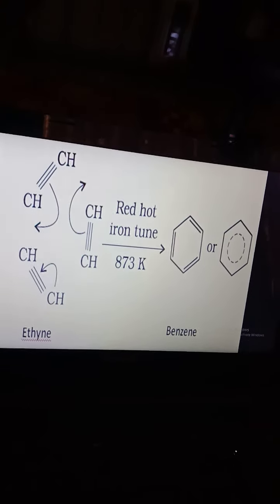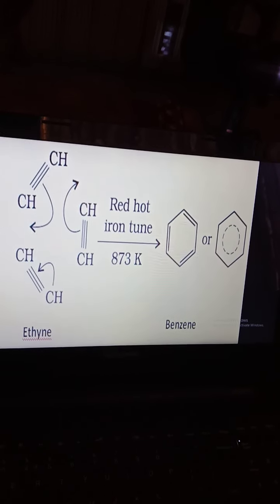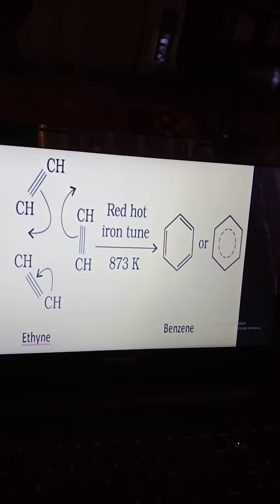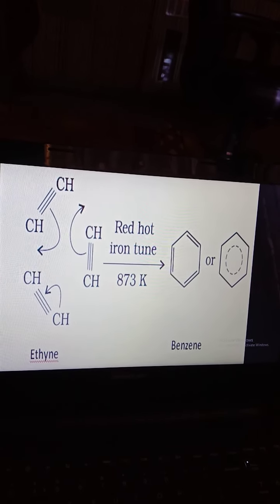Benzene can also be formed by using 3 molecules of ethyne, or acetylene, in presence of a red hot tube. At 873 Kelvin, we get benzene directly.